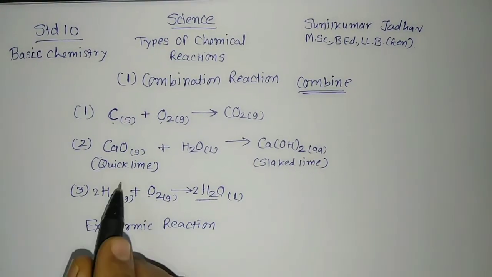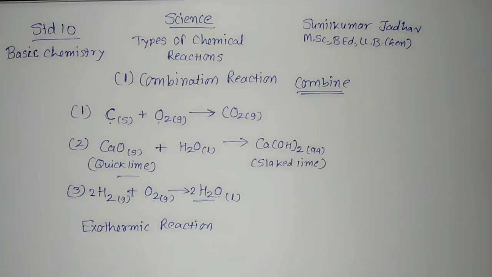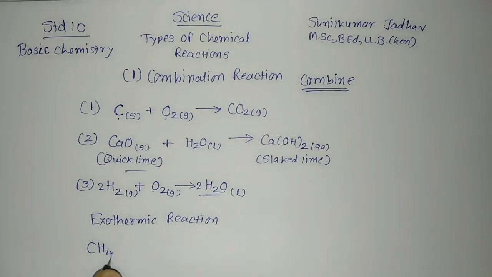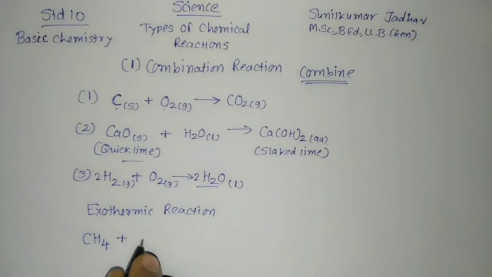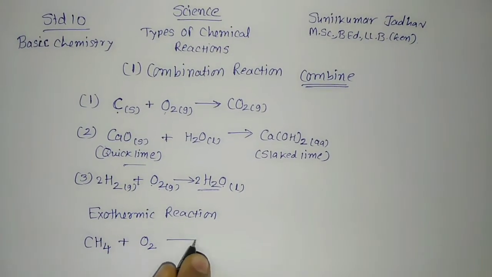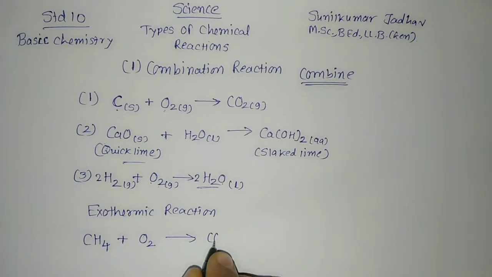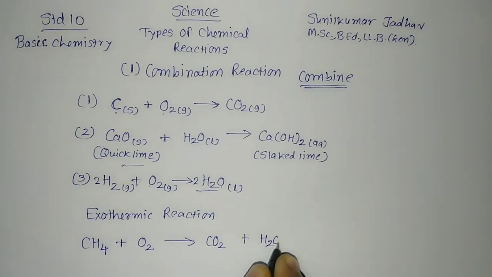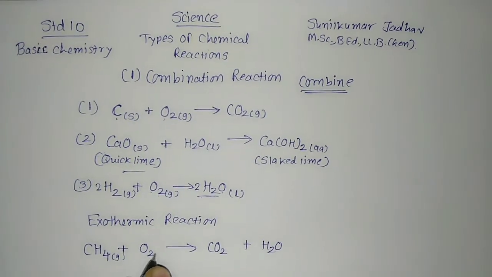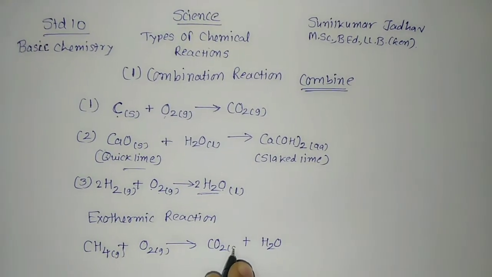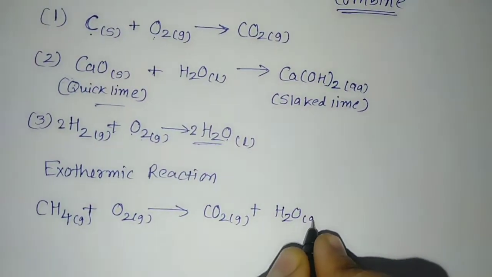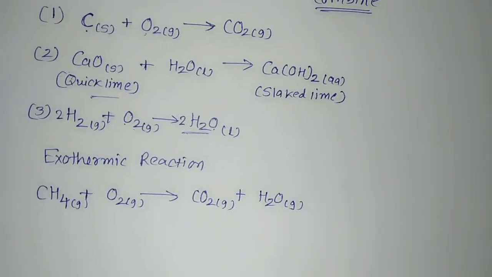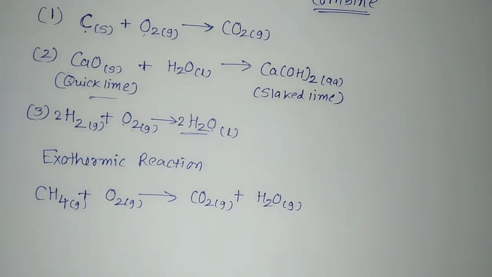This is an exothermic reaction. One more example of an exothermic reaction I will show you, that when methane gas, CH4, is burned, it burns in presence of oxygen, it releases carbon dioxide and water vapor. This is a gas, this is also gas, this will also be gas, and it releases water vapor, so it is also gaseous. This is not the balanced chemical equation, so we need to balance it. I have shown how to balance.